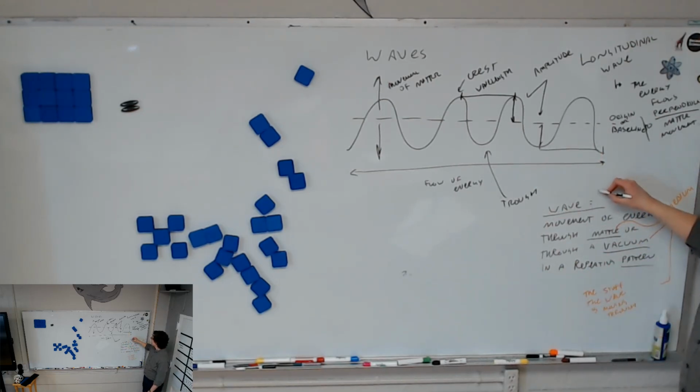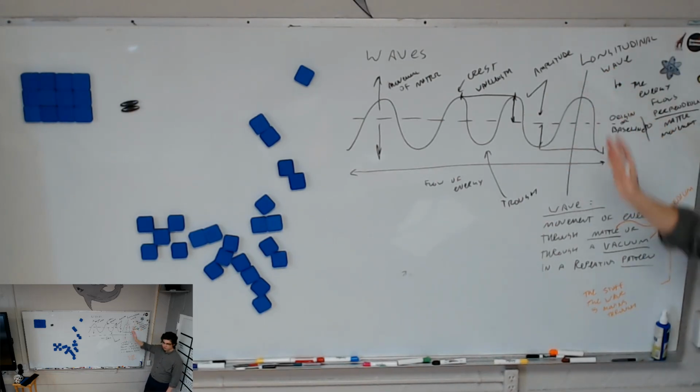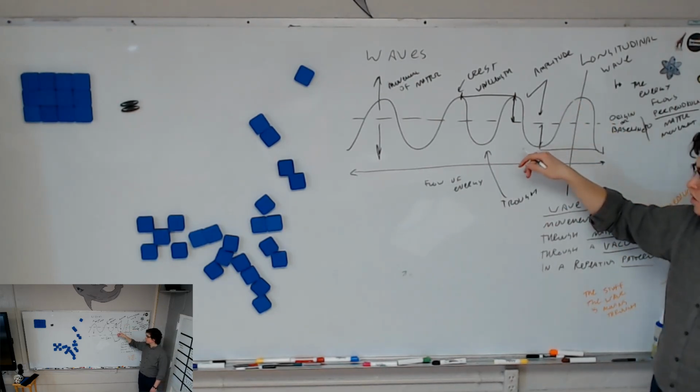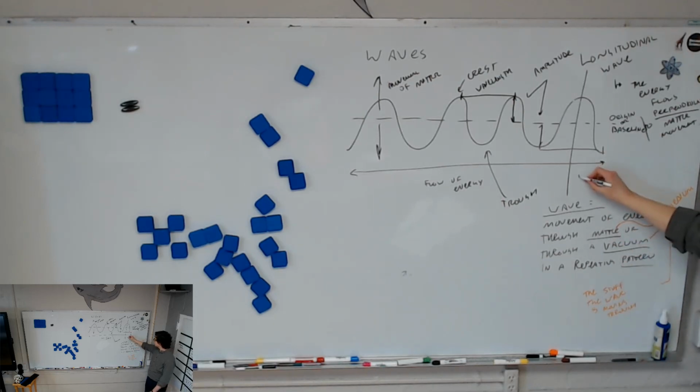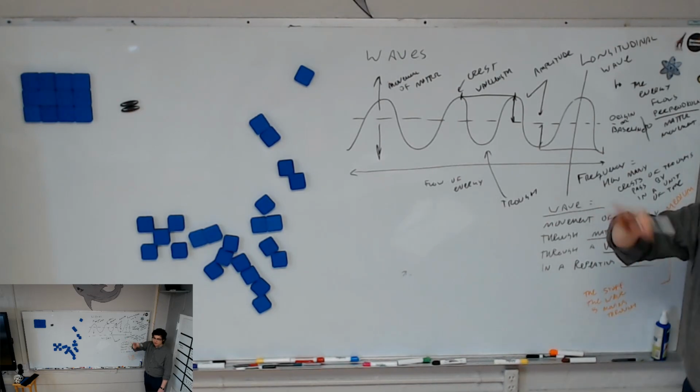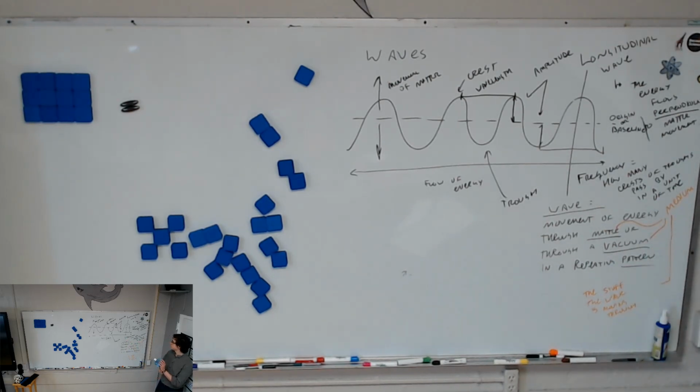And the last thing is, if we think about this wave in motion, instead of just a picture, how many of these crests or troughs pass by in a certain second is called the frequency. The frequency is how many crests or troughs pass by in a unit of time. So a high frequency wave would be moving how compared to a low frequency wave? Faster. It'd have more of them pass in a certain amount of time.